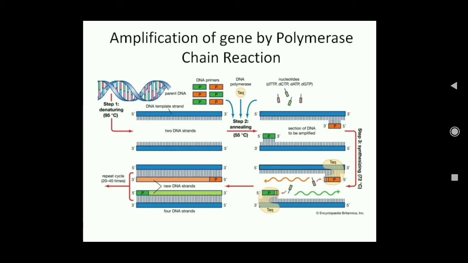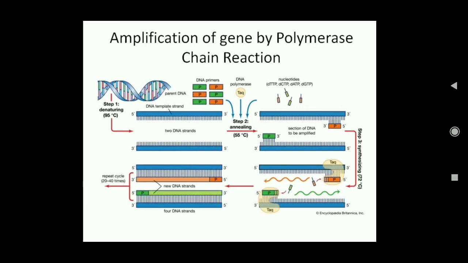So with the help of the DNA polymerase, the new strand will be formed, and if we repeat this about 30 times, then we can get about 1 billion copies of this gene. So by this polymerase chain reaction, you can make many millions of copies. Only in 30 cycles you get 1 million copies of the required gene.